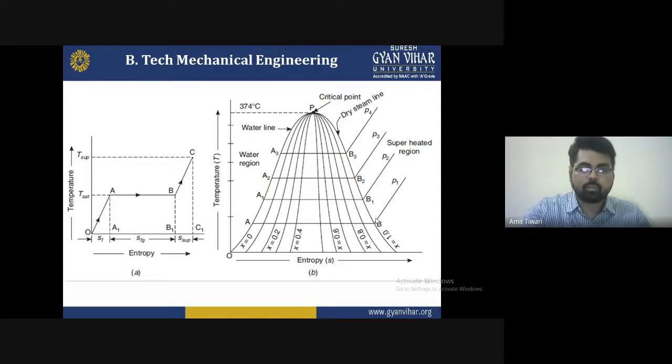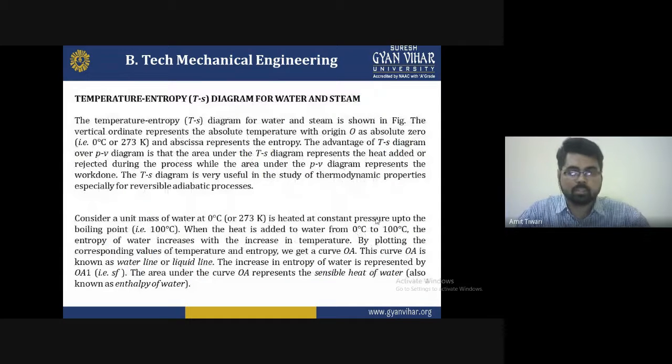At that time, we have to understand the basic phenomena. That's why we can say this is the advantage of the TS diagram over the PV diagram: the area under the TS diagram represents the heat added or the heat rejected during the process, while the area under the PV diagram represents the work done only. And the TS diagram is very helpful in the study of thermodynamic properties, especially for the reversible adiabatic process.